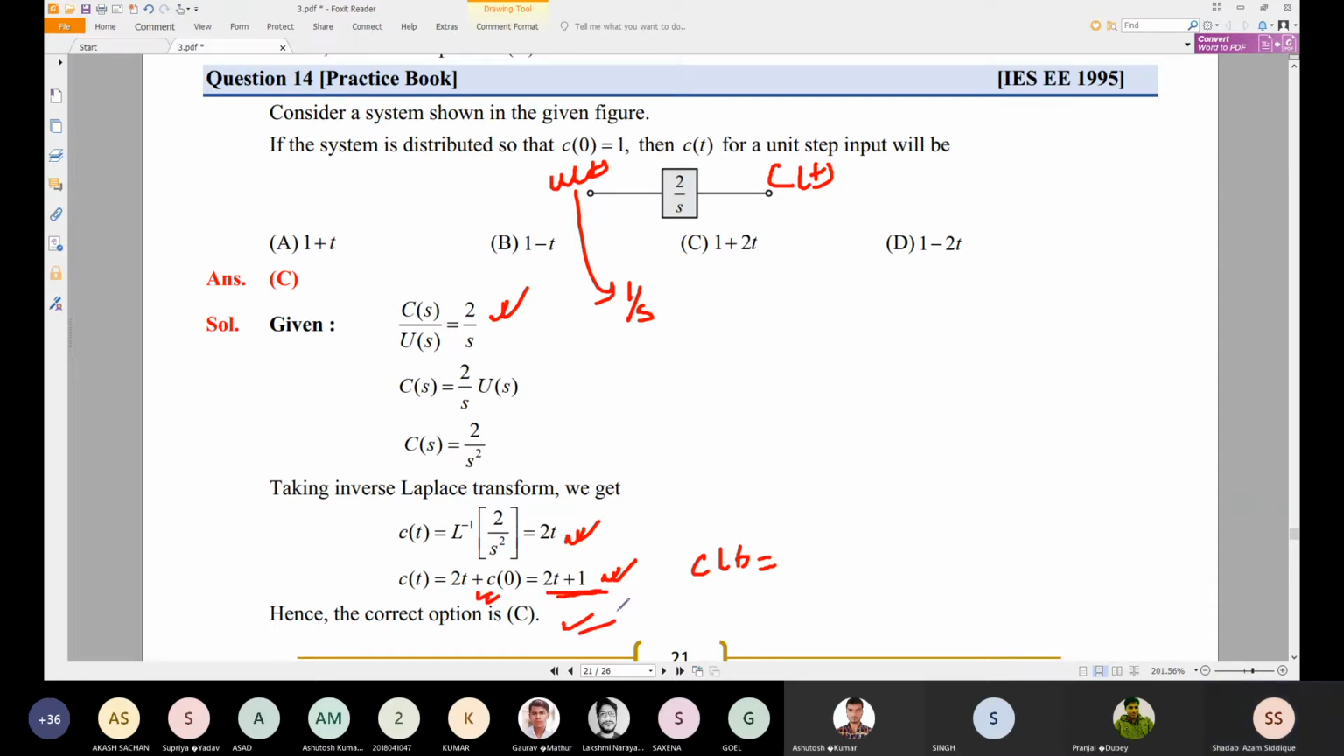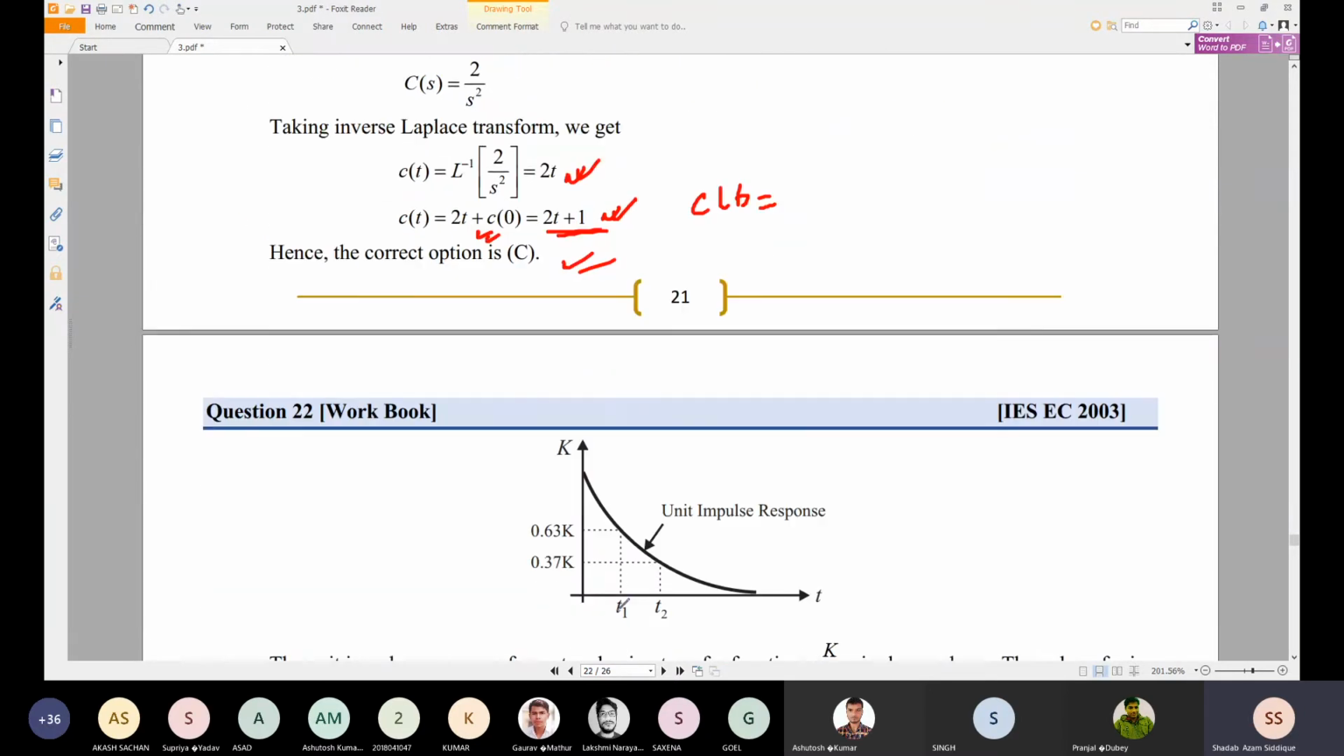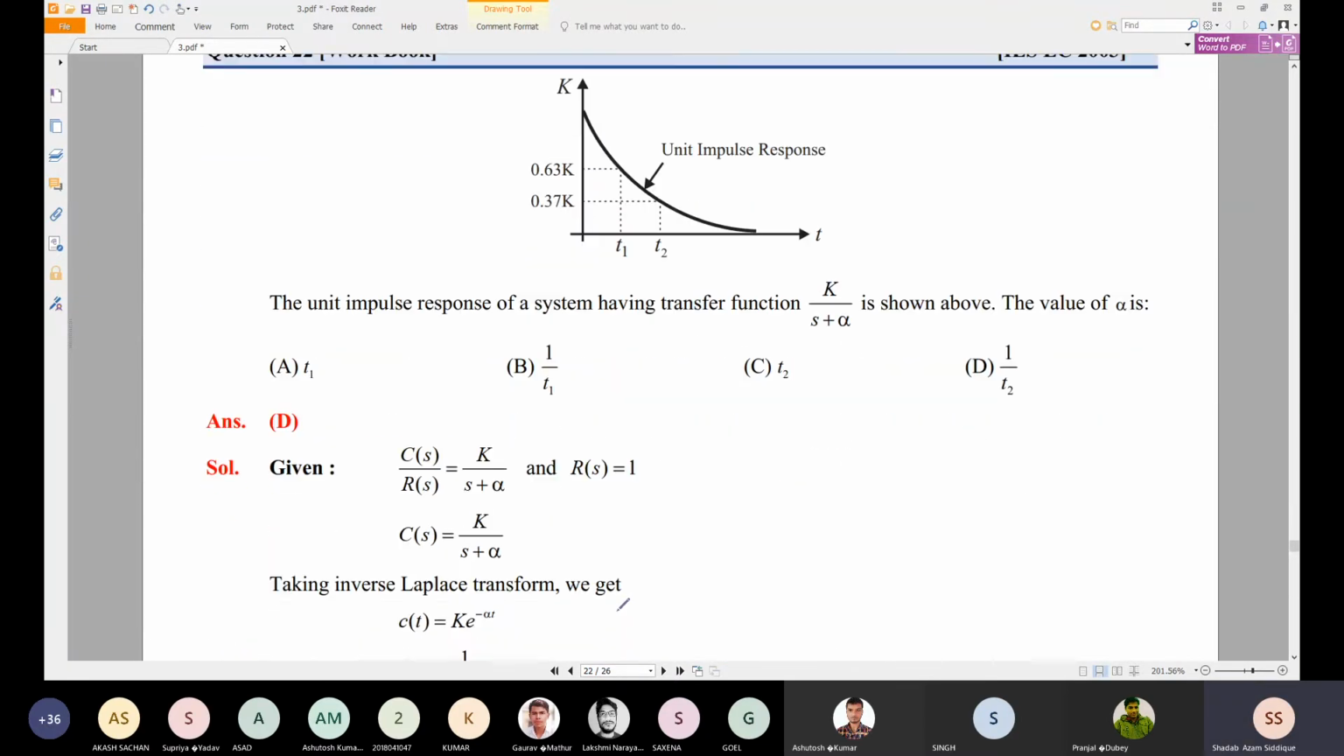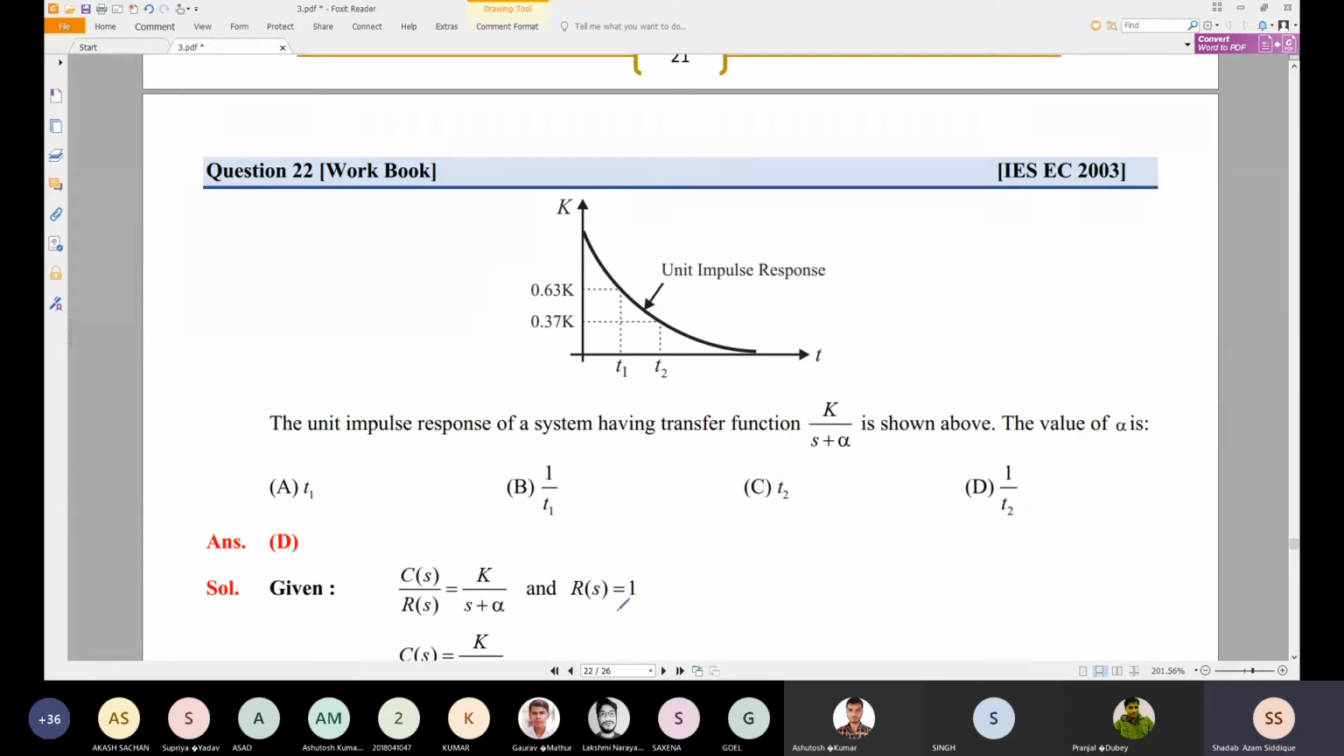Okay. So that is a very simple problem which was asked for ESE. Now another ESE problem is very easy, but some tricky kind of thing is given. It is given that the unit impulse response of a system having transfer function k divided by s plus alpha is shown above. The value of alpha, we need to find out.